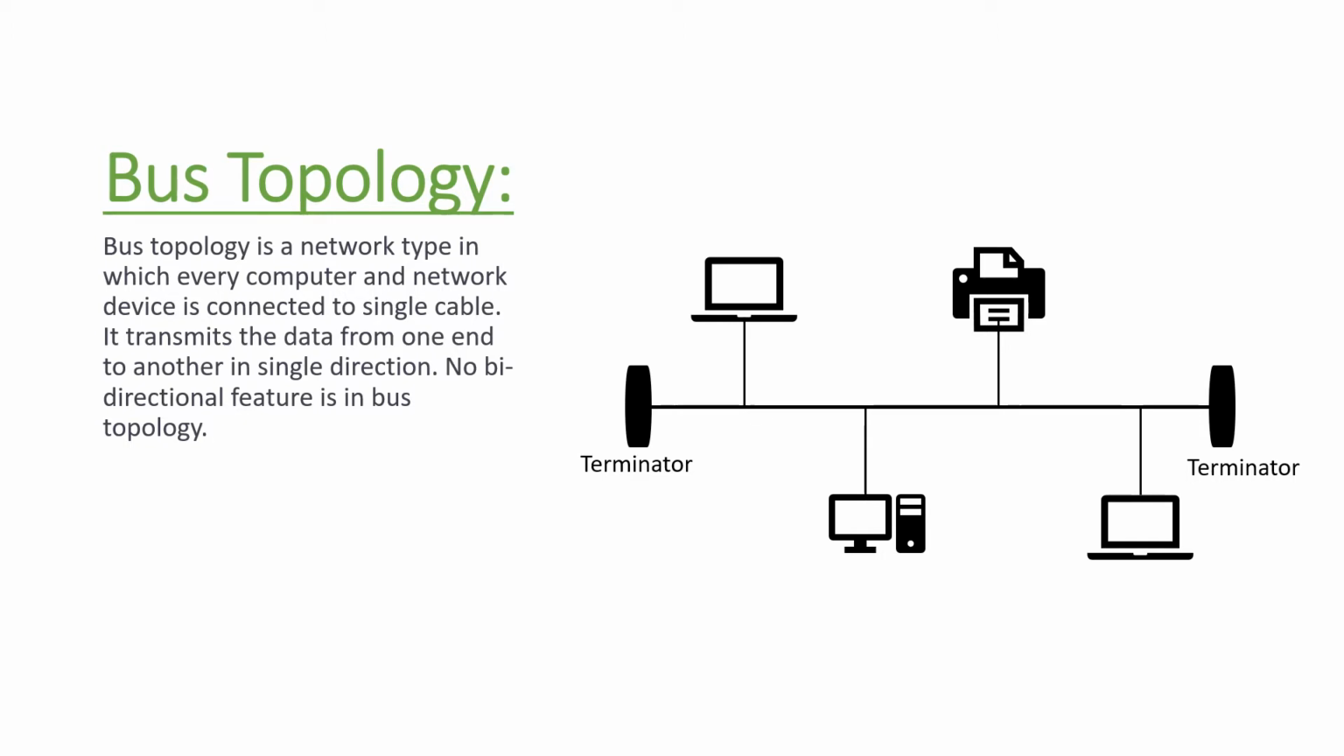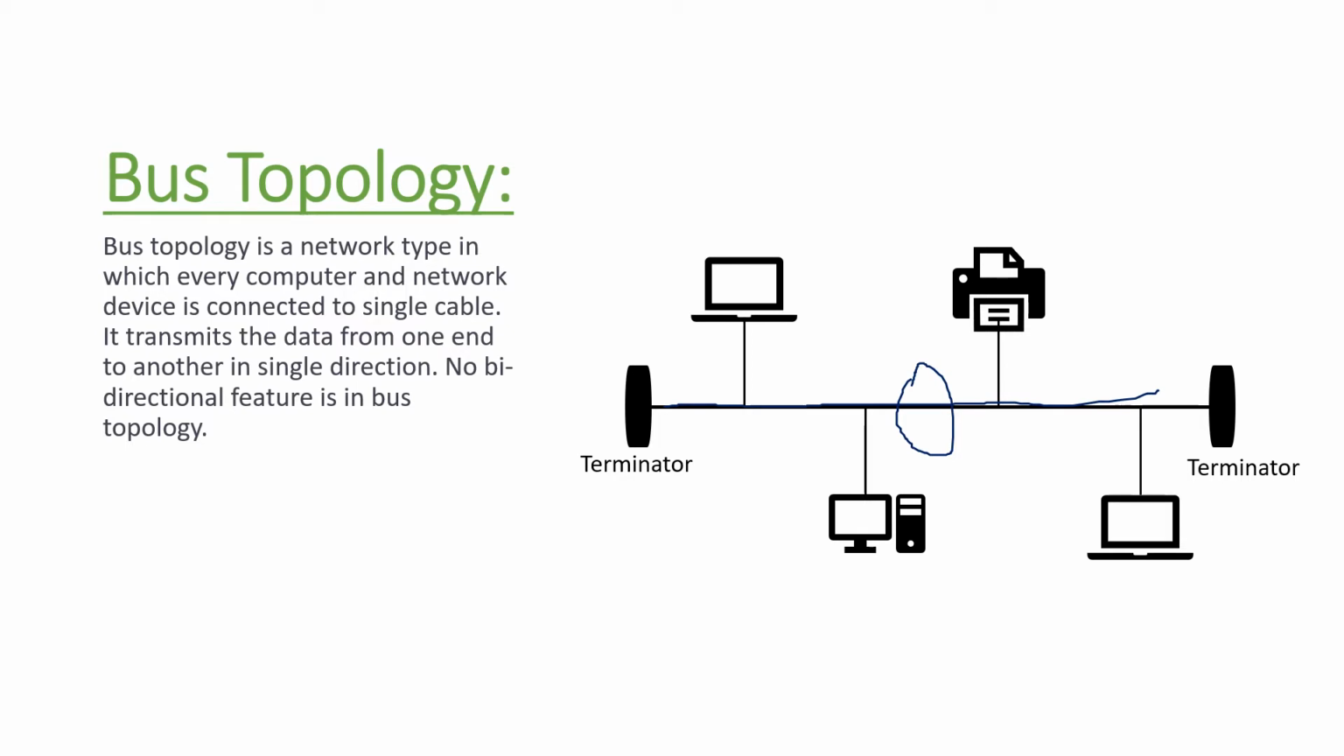Bus topology is a network in which every computer and network device is connected to a single cable. As we see in the diagram, every device, any type of network-connected device, whether computers, laptops, printers, or any other devices, is connected to a single cable, which is called the main cable. Other names are also available for this cable.